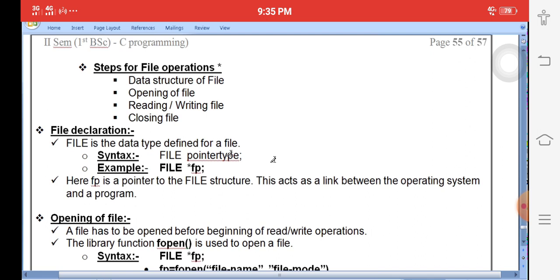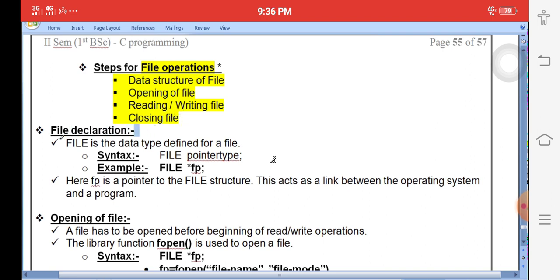Next one, what are the file operations? They are asking about the file operations. Simply, the file operations are: opening the data structure of the file. That means how to create a file pointer, opening the file pointer, reading and writing files, and finally closing the file. These are the file operations, or the steps also. What are the steps we need to follow? Create the file structure, open the file, read and write the file, and close the file. These are the steps.